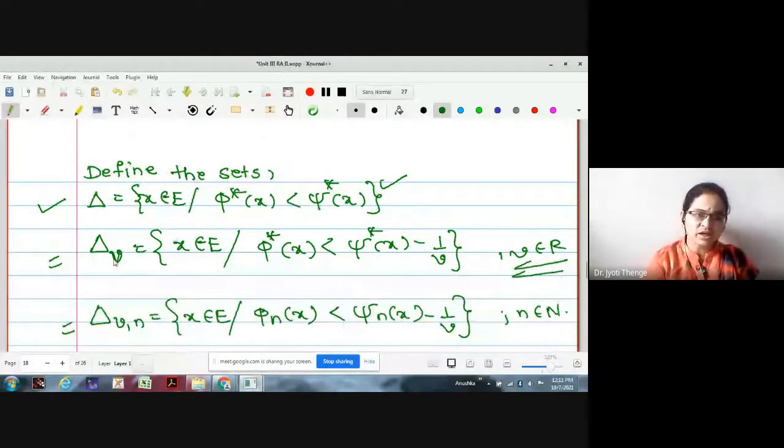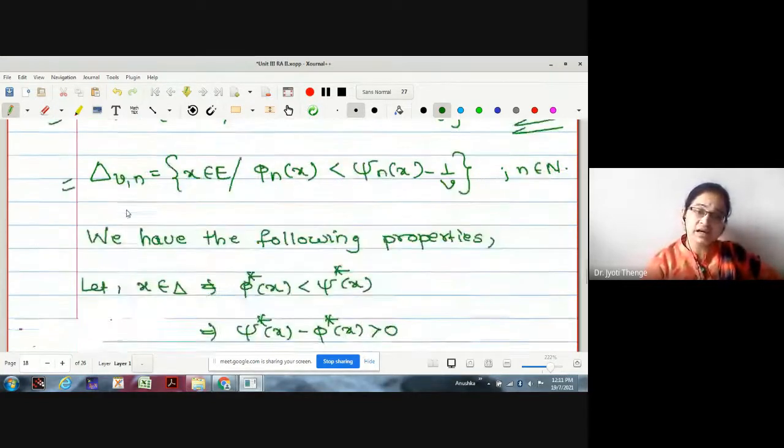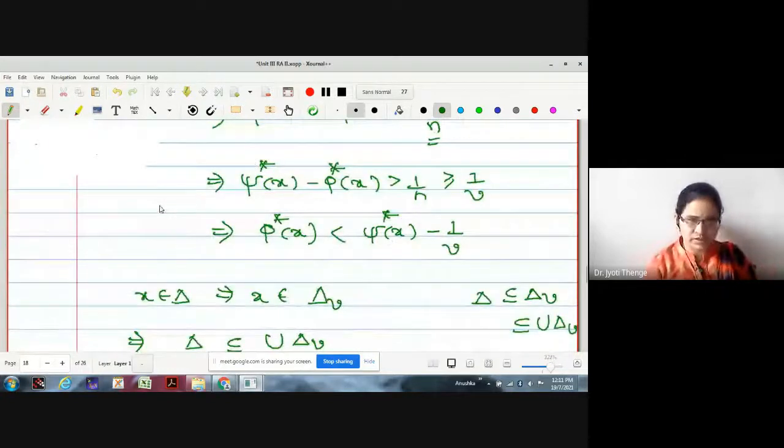What about the relation? If I start with an element x in delta v, may I say obviously this is in delta? Because for a natural number v, sorry, not v equal to 0, v tends to infinity, 1 by v is going to be smaller and smaller. Therefore, this element will be an element of delta. Therefore, if we start with x in delta v, this gives us x is in delta. Reverse is obviously true.